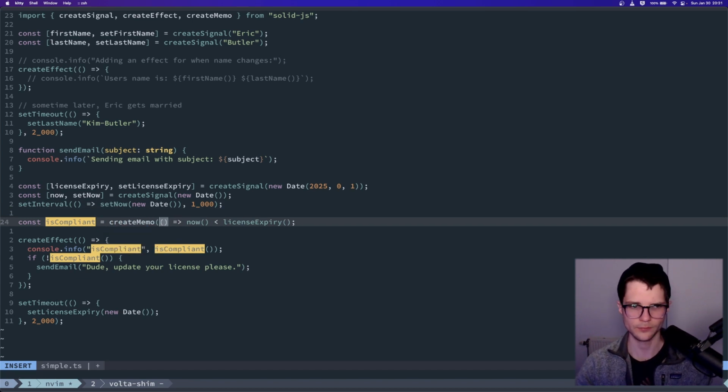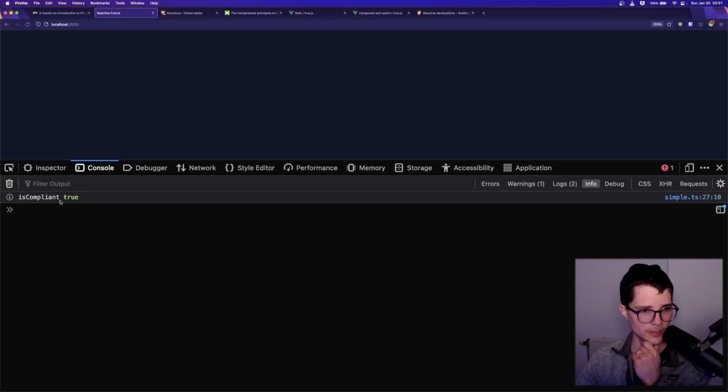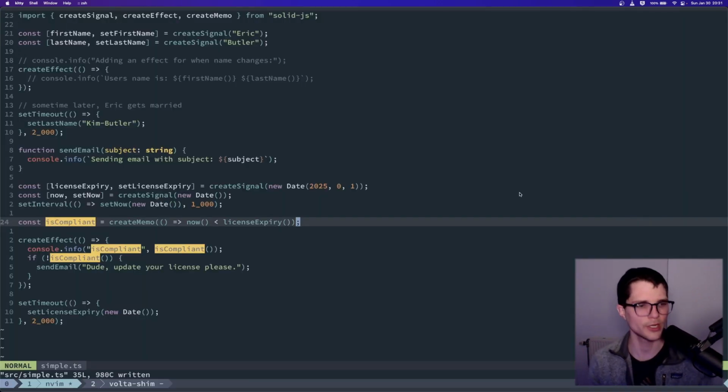Create memo. All I'm going to do is wrap this in a create memo and refresh my code. And suddenly it says is compliant true, and then is compliant false, and we send one email. And you can see it's not repeating anymore. So what changed here, right? So basically these memos are a way to subscribe to signals, recompute a new value that also can be subscribed to, but it also has an additional constraint that if the computed value itself is exactly the same as what it was the last time, there's no reason to update any subscribers, so it just doesn't do that, right?